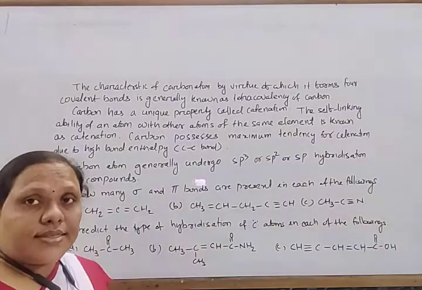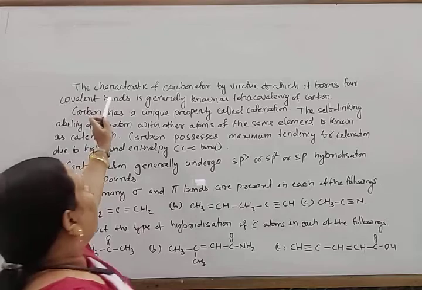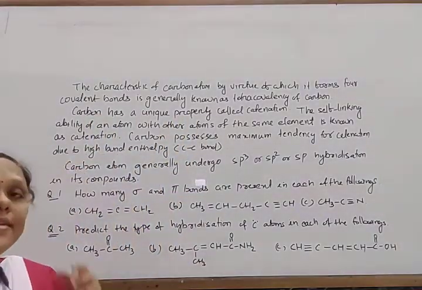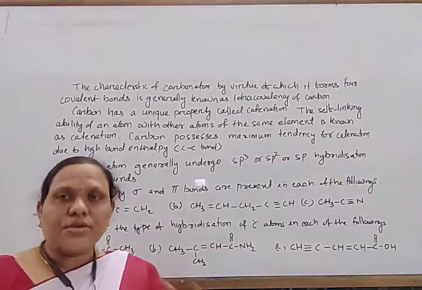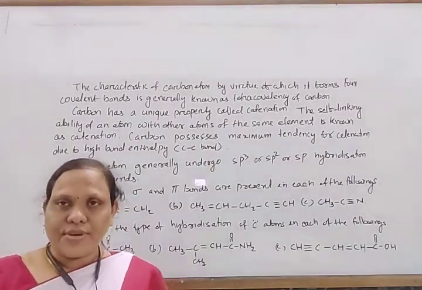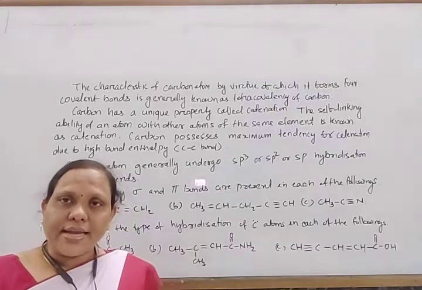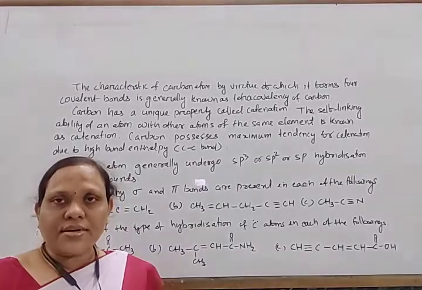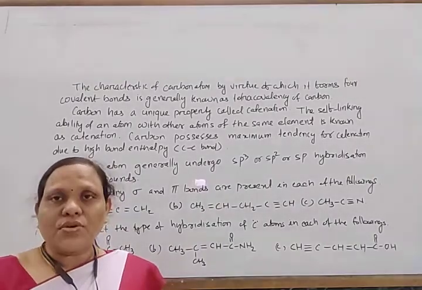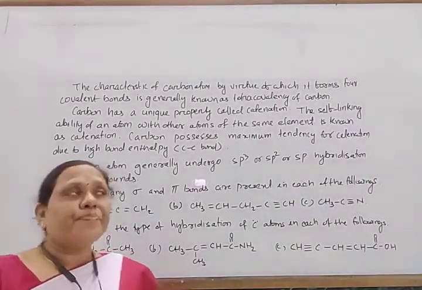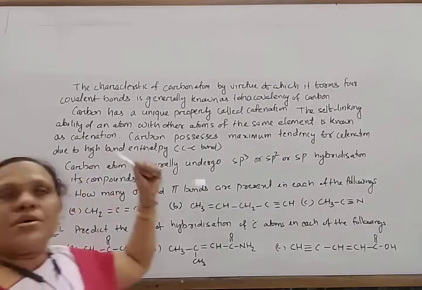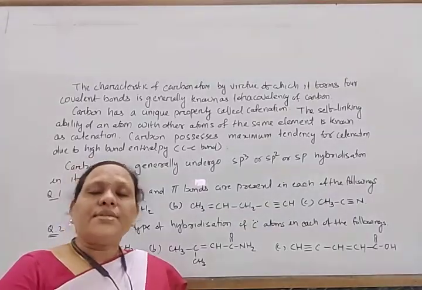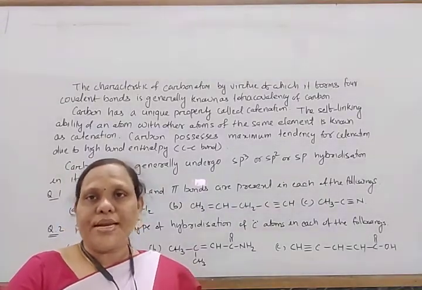So carbon has different properties. The characteristic of the carbon atom by virtue of which it forms tetracovalent bonds in its compounds is known as tetracovalency. That is because of its high ionization enthalpy. Removal of 4 electrons is difficult and receiving 4 electrons is also difficult. In this way, carbon generally forms compounds by sharing its electrons, so it can form 4 covalent bonds.